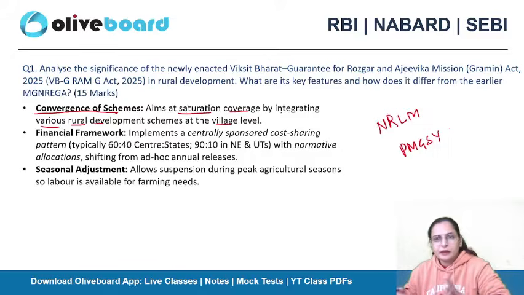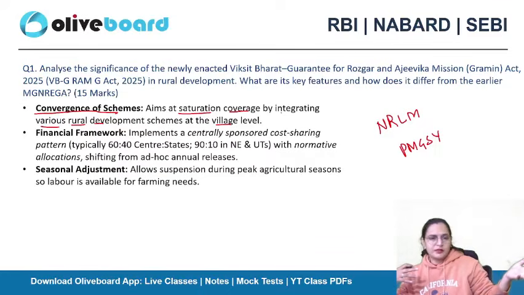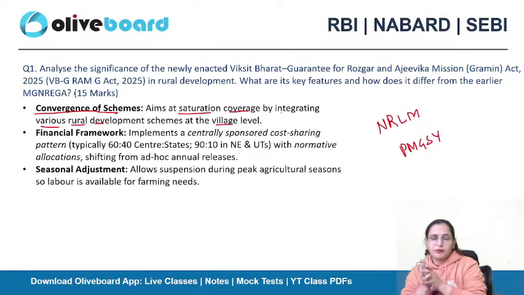So whenever we have a specific new act or new program, basically, it is an integration of the previously launched schemes and development programs. So in a similar manner, it is also a convergence of schemes. Various schemes are integrated with this new act, and that's how at the village level they will get the advantages from it. Okay, financial framework.